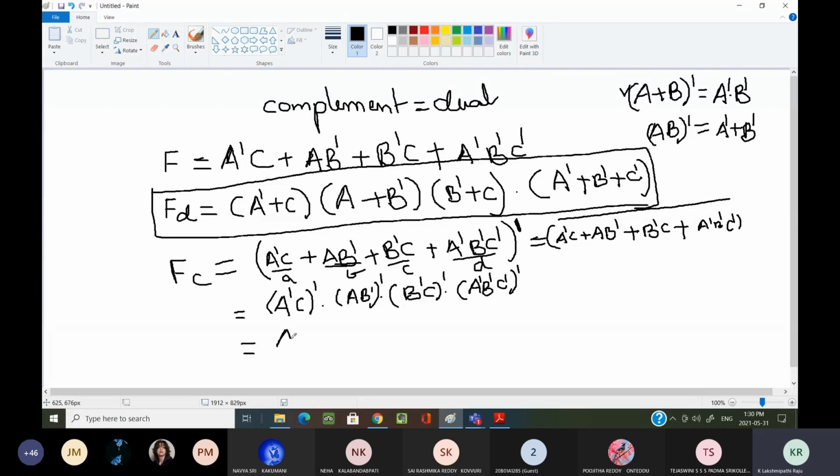Now how I can write? A complement bar plus C, A complement whole complement plus C complement into A complement plus B complement whole complement, B complement whole complement.